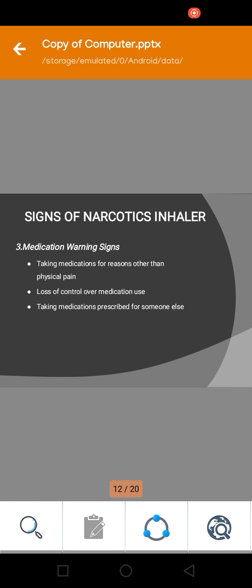Laws of control over medication use. Taking medication prescribed for someone else. The use of narcotics or medication is only acceptable if a doctor or physician prescribes it to you, otherwise these are very dangerous to your life. If you overdose on narcotics, it can cause death, because fentanyl doses are present in this.